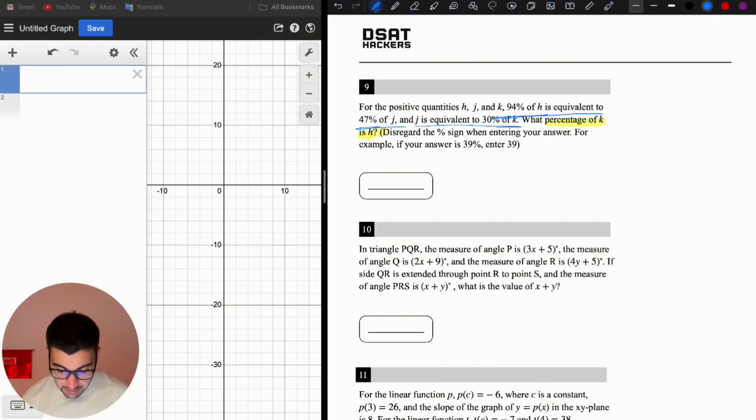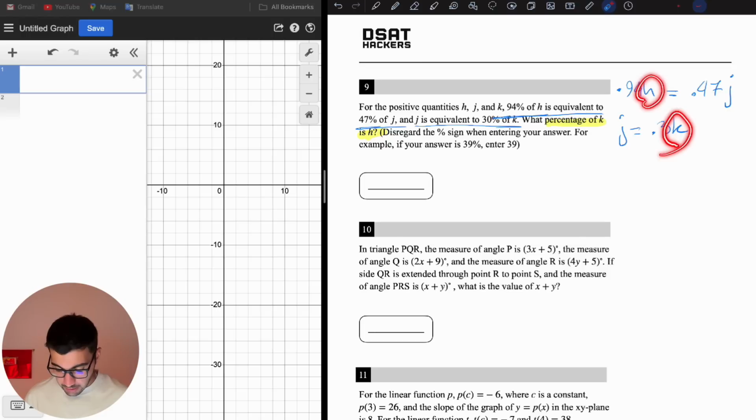So let's translate this word by word. 94% of h is equal to 47% of j. How do you find 94% of h? I say 0.94 times h, so 0.94h is equal to 47% of j, so 0.47j. And j is equal to 30% of k, so j is equal to 0.3 times k. Now we want to write h in terms of k, so I want to combine k and h in one equation. So I'm going to plug this j into here.